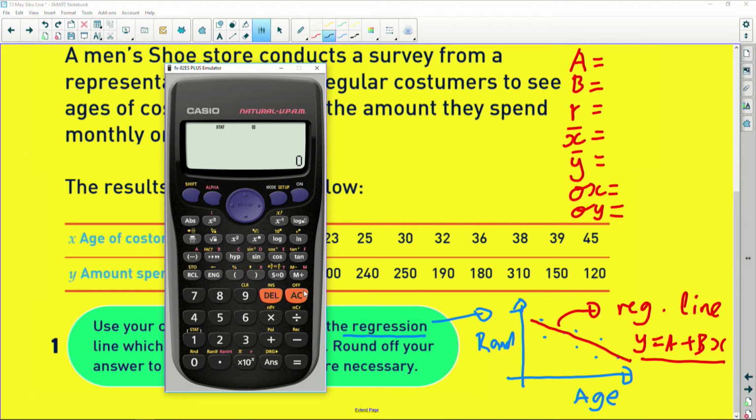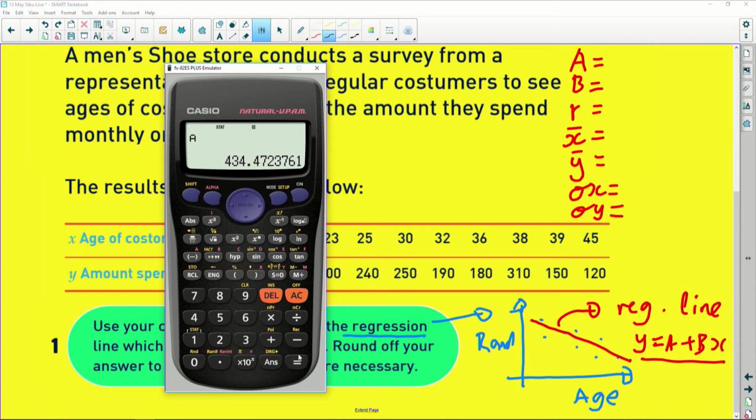And if you want to access all those things, you just press Shift and then Stats, button 1. When I press this, there are a lot of great options emerging. The one I'm looking for is option 5, REG, for regression. That is where a lot of my information lies. So I'm going to press 5. There's A, there's B, and there's R. I want those things, so I'll push 1.